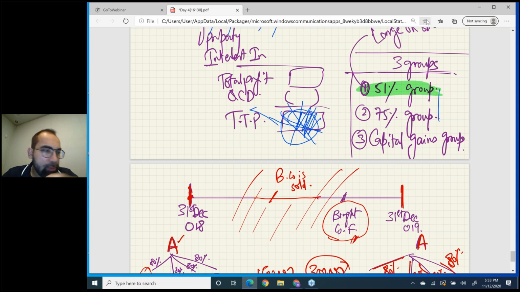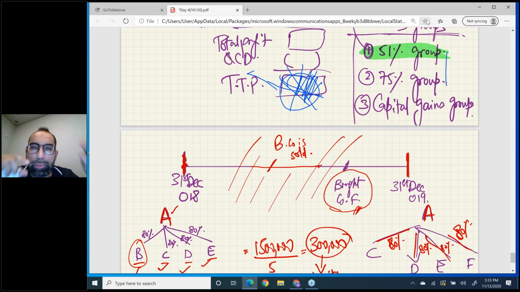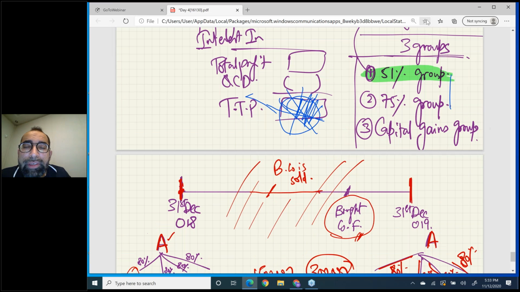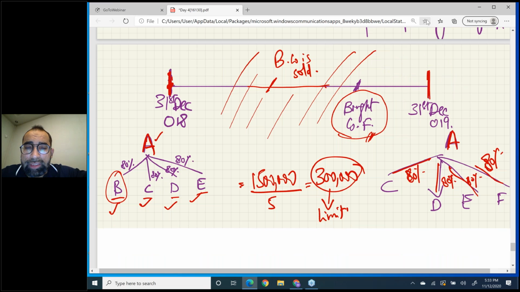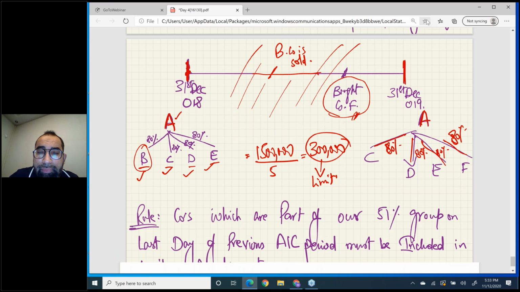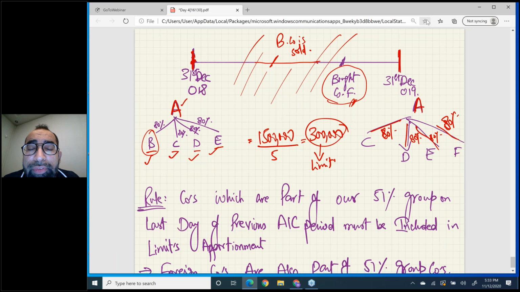Now, my dear students, I hope you remember the 51% group. The 51% group is used for apportionment of limits, to identify whether a company is a large company or a small company. There is one very important instruction which you all must know. I think you must know this by now, but this slide is still very important. For example, what I'm talking about right now is the 51% group, the limit apportionment thing.